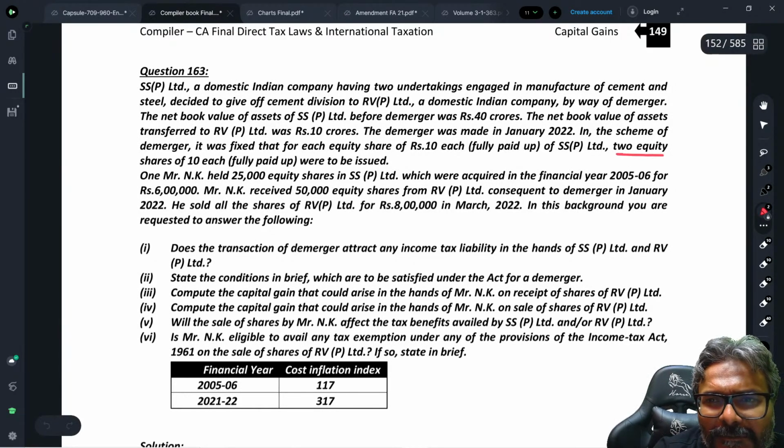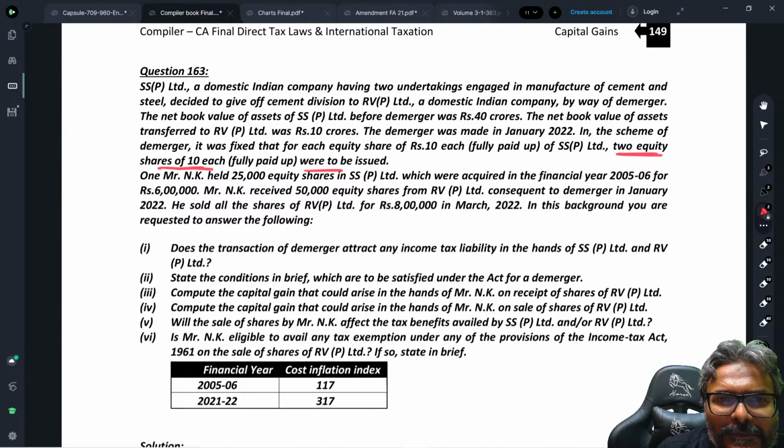So out of 1 in the old company, you will be getting 2 equity shares of the resulting company, which is RV Private Limited. Mr. NK held 25,000 equity shares in the old company, that is the demerged company, which were acquired by him in 2005-06, so it's already long term, for rupees 6 lakhs.